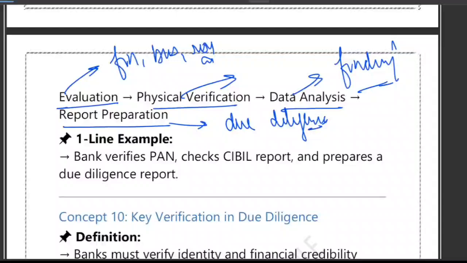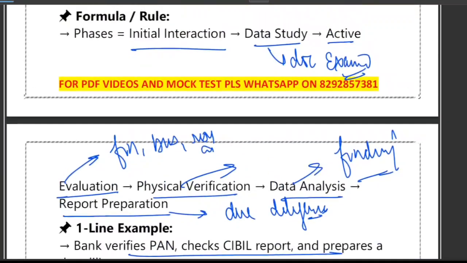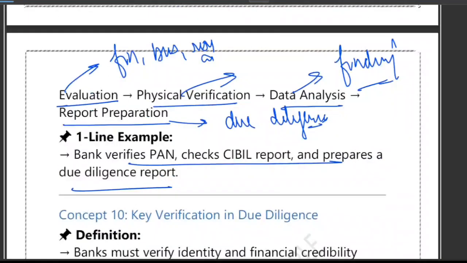So one example I can give you is that a bank officer verifies PAN, checks the CIBIL report, conducts a site visit, and finally prepares a due diligence report. This is how it is done. So that is the process: initial interaction, data study, active evaluation, physical verification, data analysis, report preparation.